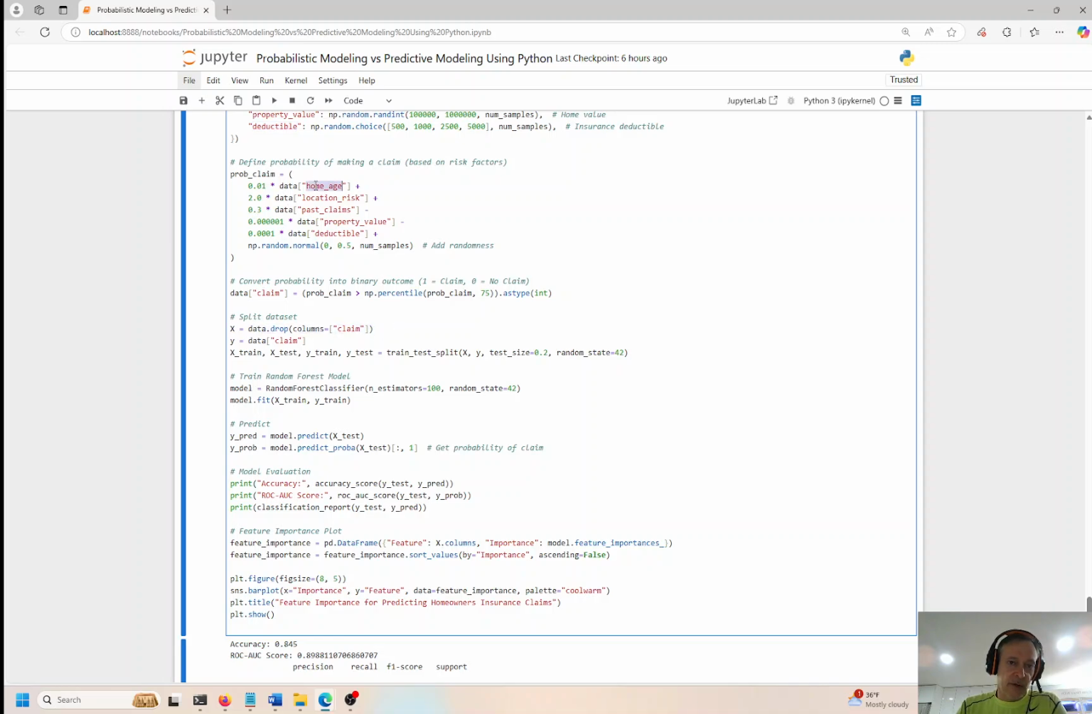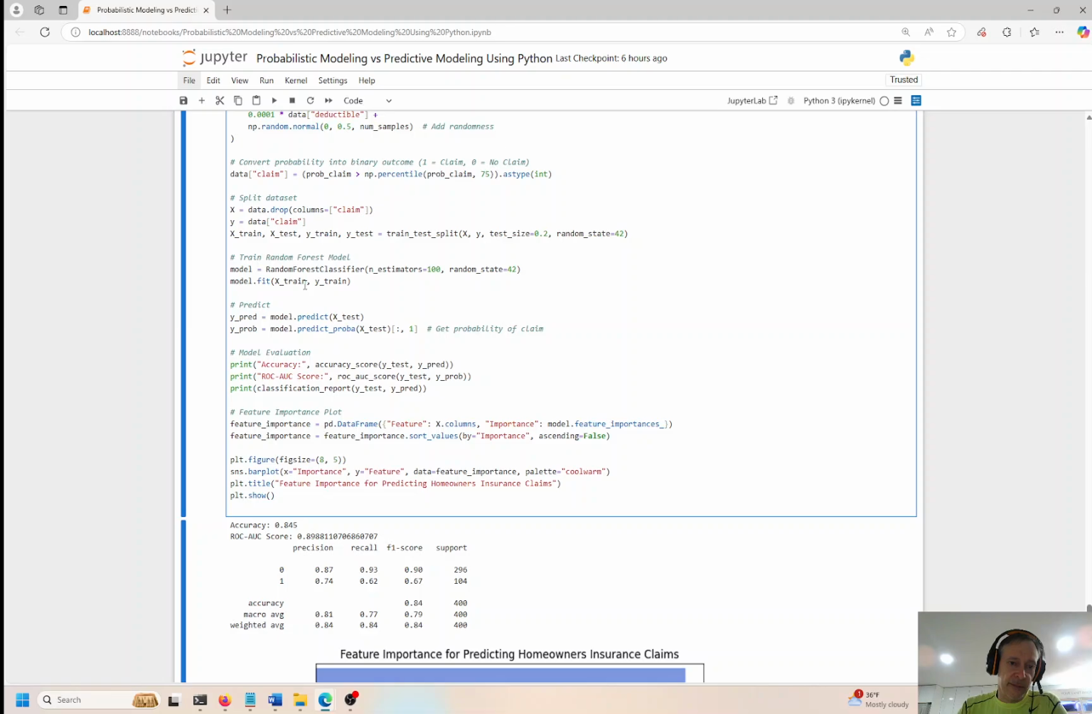We have the home age, location risk, past claims, property value, and deductible. I'm trying to predict whether or not this person is going to make a claim. So the claim is the dependent variable. This is the Y variable. Will the person make an insurance claim based on the age of the home, location risk, past claims, property value, and deductible?